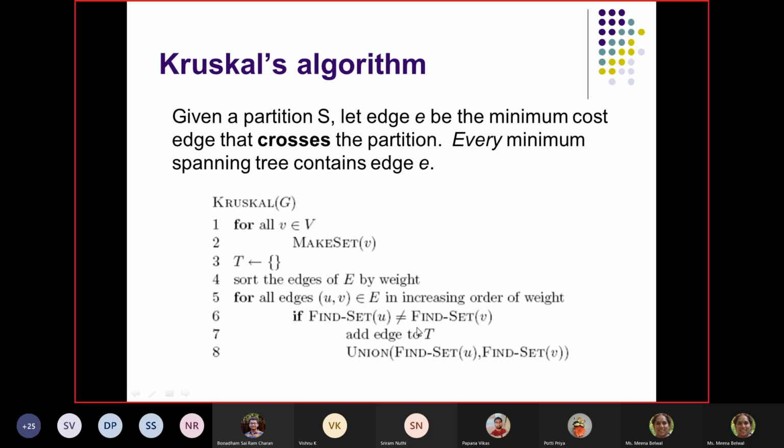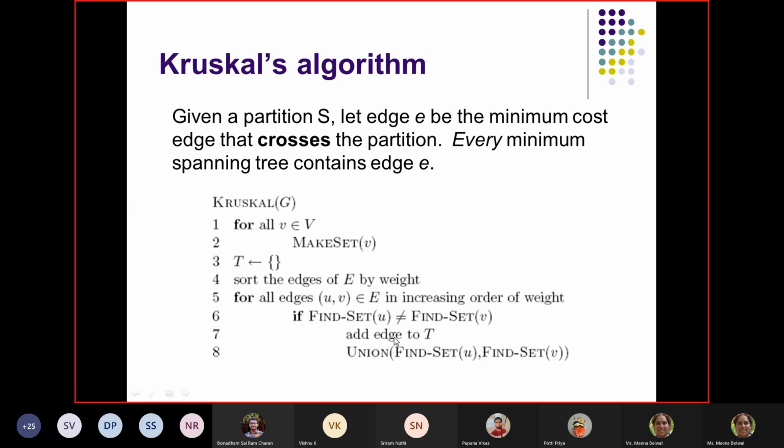Otherwise, it will not enter. You will not add that edge. So what you will do is select the next increasing order edge. If that edge is not satisfying this property, you are going to check the next edge. For all the edges, you need to do this.